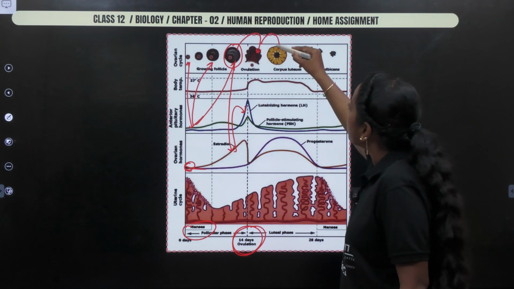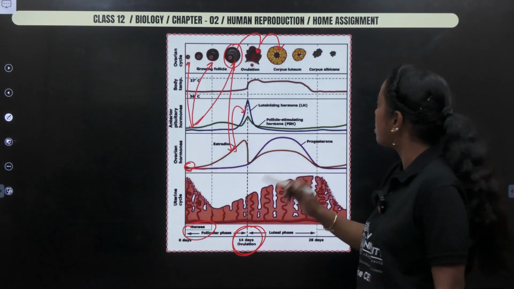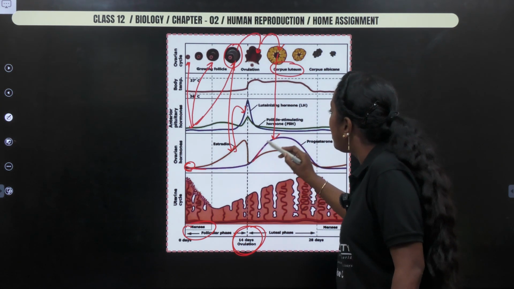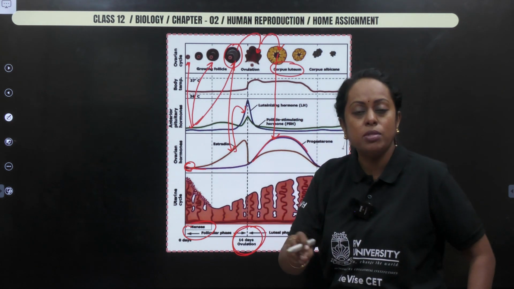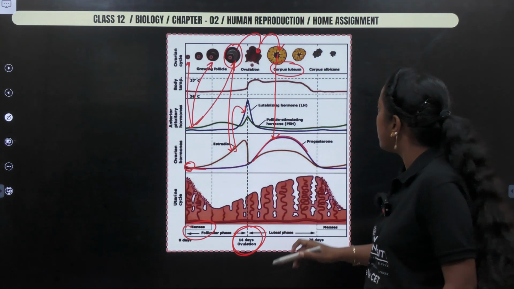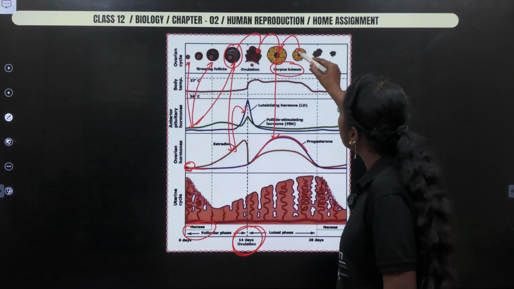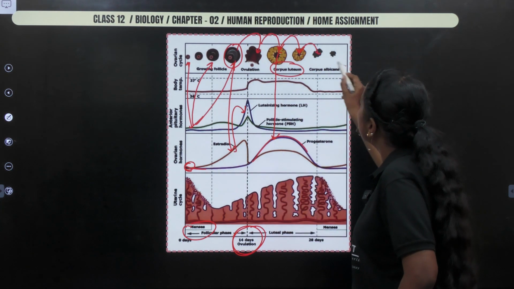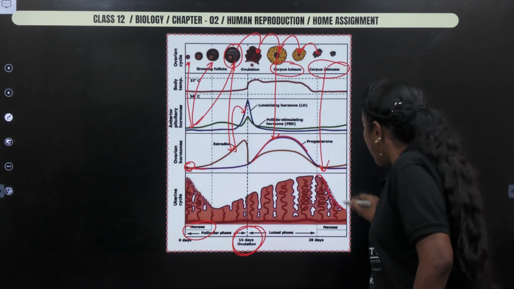Then the ruptured Graafian follicle, which is still present in the ovary, transformed itself into a yellow colored structure, which is known as corpus luteum. As soon as the corpus luteum was formed, please check which hormone increased here? Progesterone, making sure the endometrium wall becomes even thicker, and if fertilization occurs, it should maintain pregnancy. If the sperm does not come to bring about fertilization, slowly the structure is going to lose its form. It transforms into a small white colored structure which is known as corpus albicans. Thereby progesterone level declines, and the start of menses occurred.